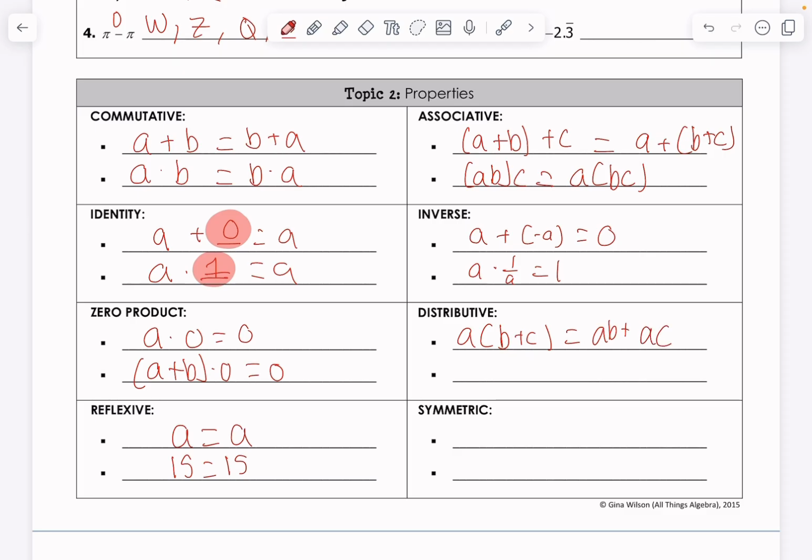Next up, I'm going to go ahead and skip the example for that. The symmetric property. This also shows up quite a bit in geometry, and it just says, if we have two numbers, A and B, and they're equal, then we can conclude that B is equal to A. So just the opposite. It's very similar to the commutative property.